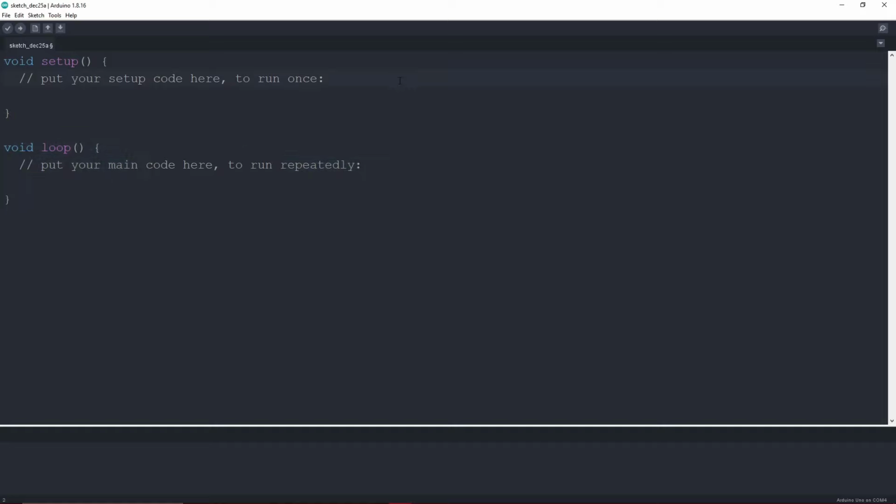Inside the void setup, we are going to be defining the LED, which is a built-in LED. For that, I will type pinMode, and the M will be capital as the Arduino IDE uses camel case.